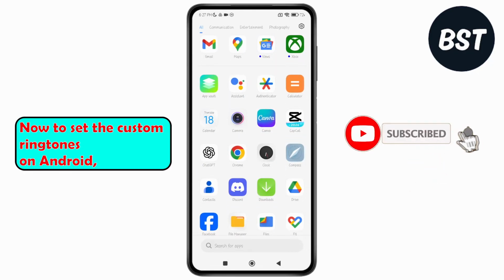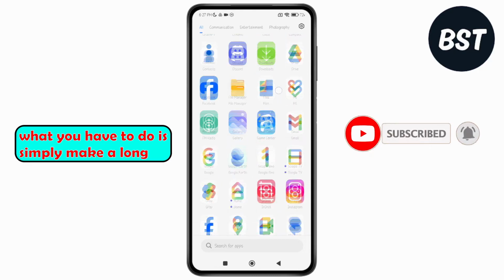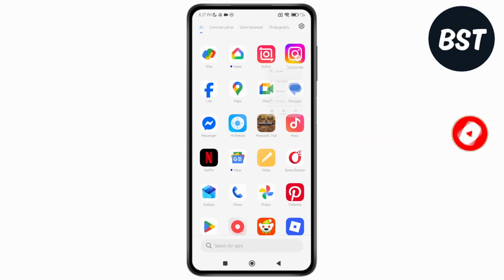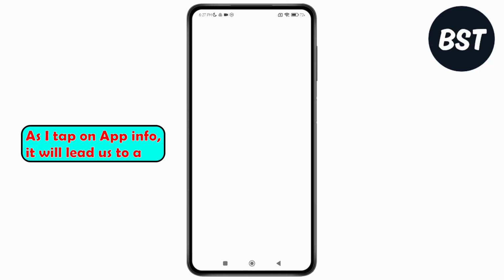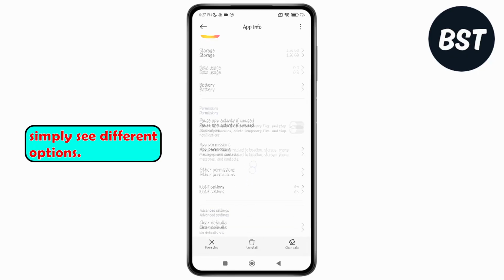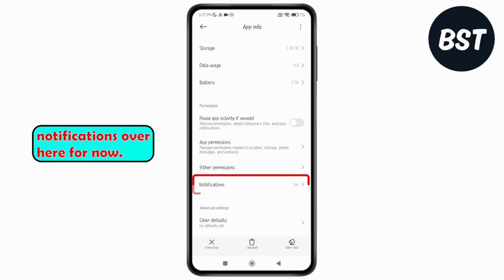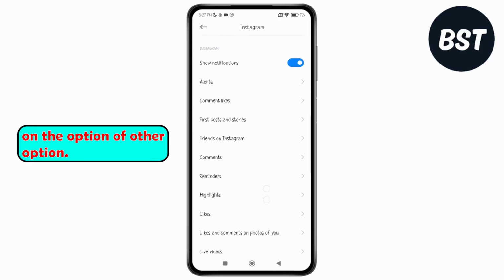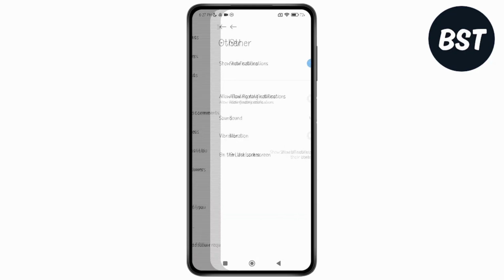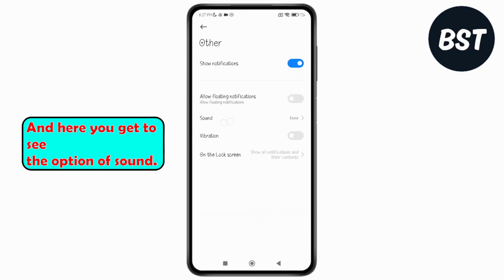Now to set the custom ringtones on Android, what you have to do is simply make a long press on any of these applications and then tap on App Info. As you tap on App Info, it will lead us to a new page where you can simply see different options. So let's select notifications over here for now, and then scroll down and tap on the option of other options. And here you get to see the option of sound.